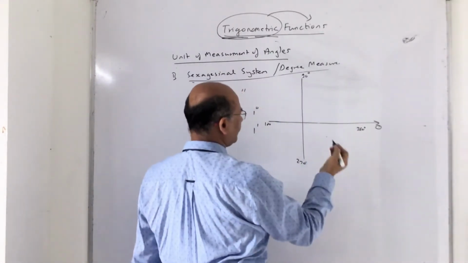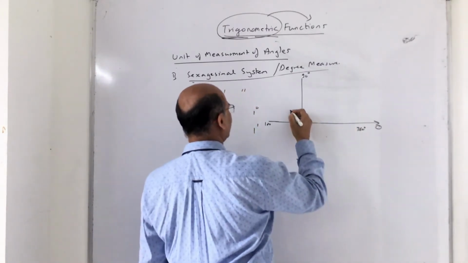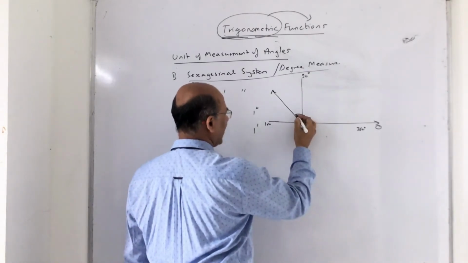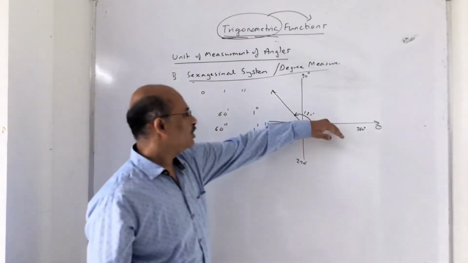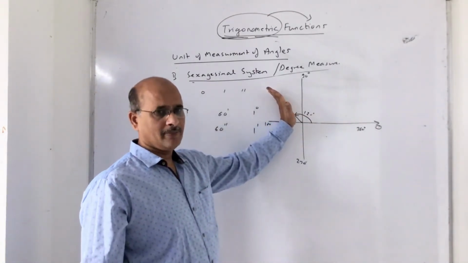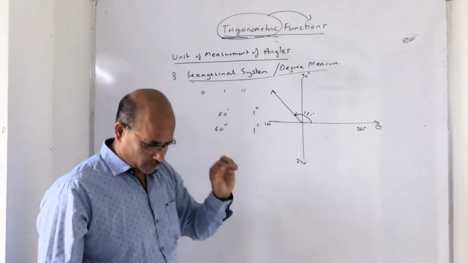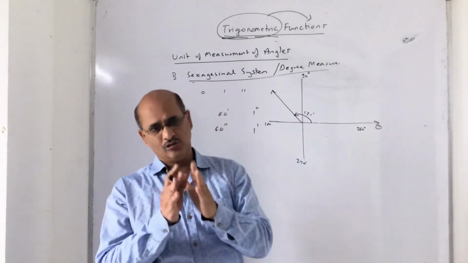So children, as I said, the degree you are already aware. Suppose I want to have 120 degree. This is the initial arm, so 120 will be somewhere here. Right? So this full angle is moving in the anti-clockwise direction, so 120 degree. This is the initial arm and this is the terminal arm. So this system of measuring that angle, you already know, you call it a degree.